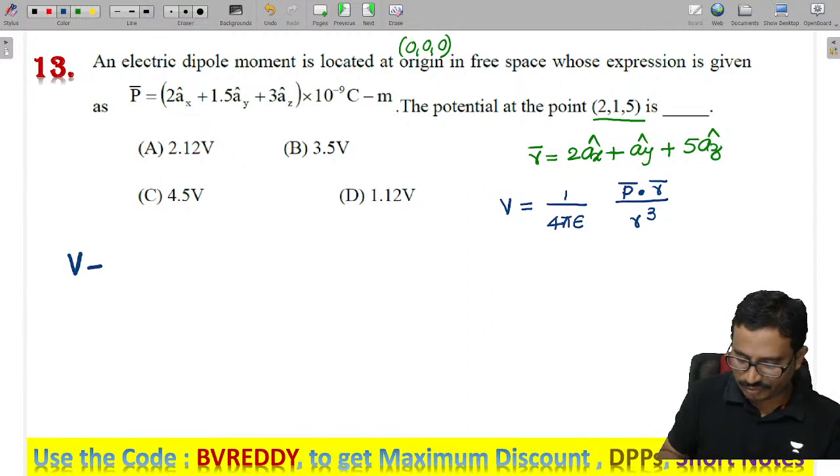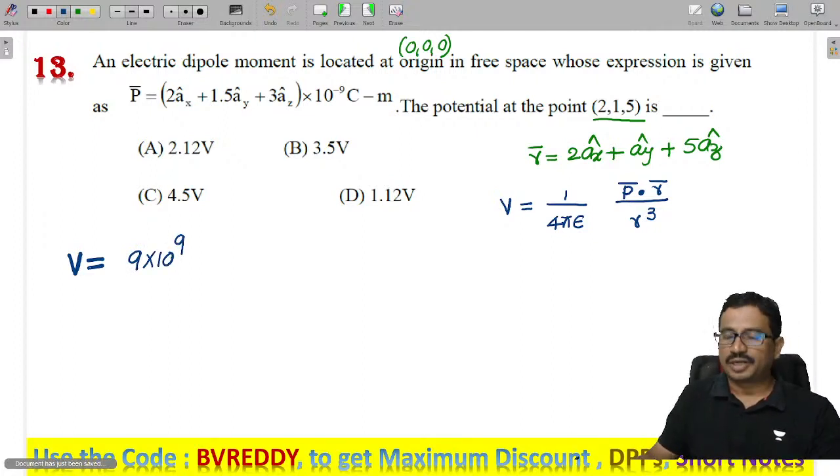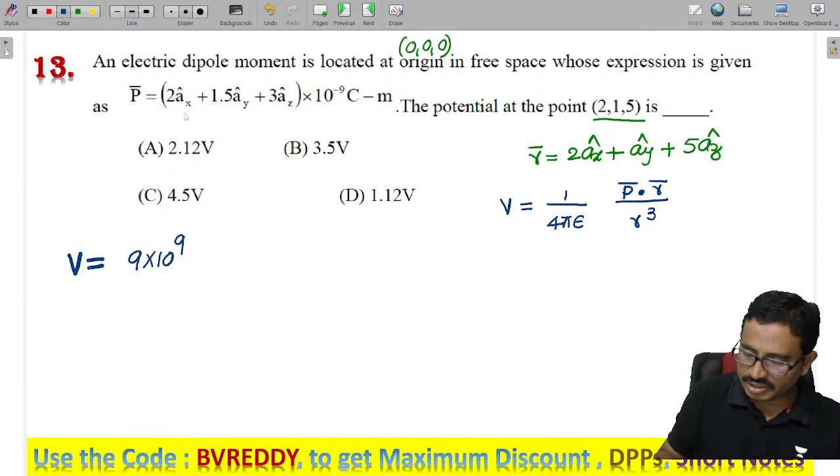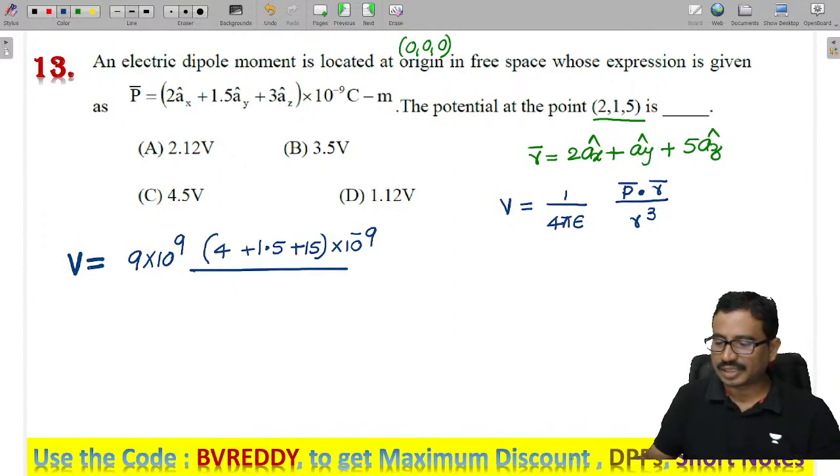So V is given as 1 by 4 pi epsilon, which means 9 into 10 power 9, times P dot R. What is the dot product here? We get 4 plus 1.5 plus 15, into 10 power minus 9, by R cube.